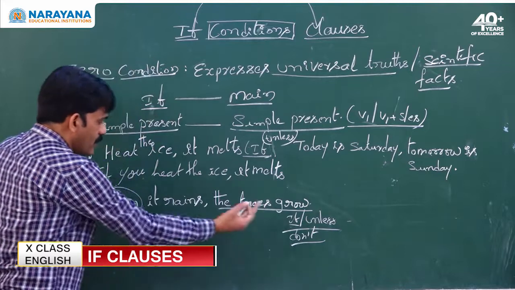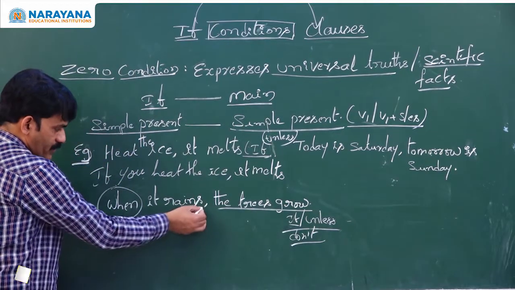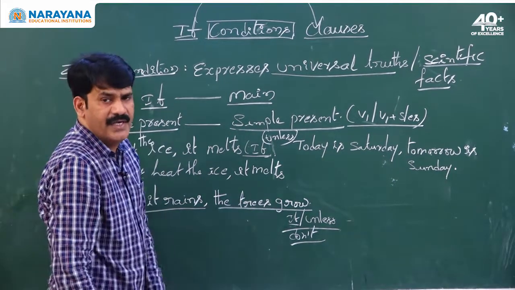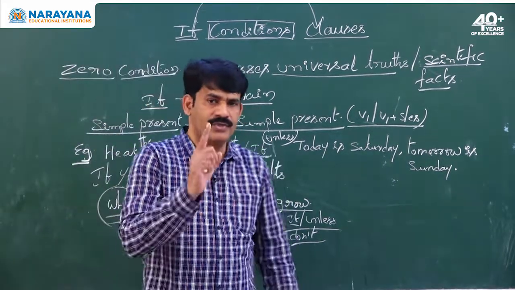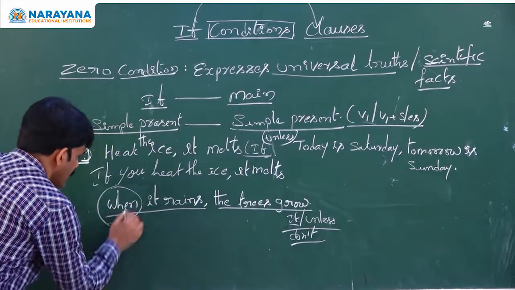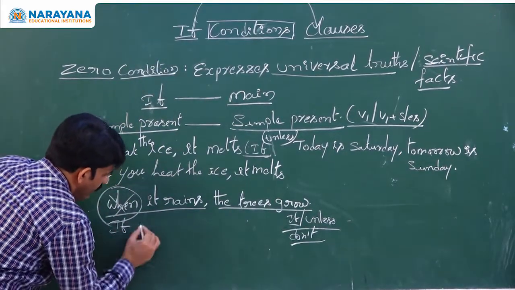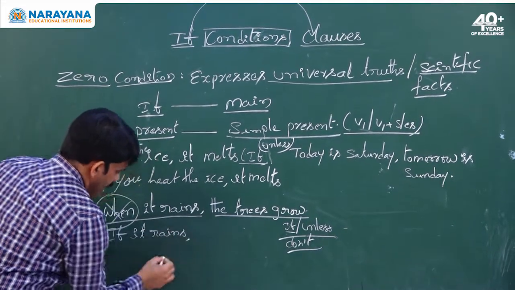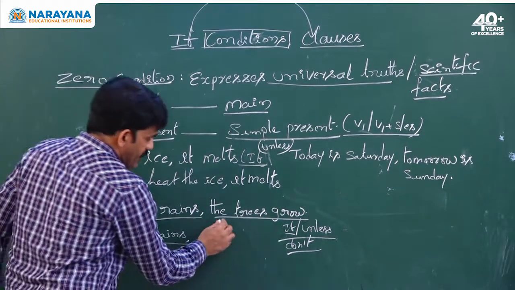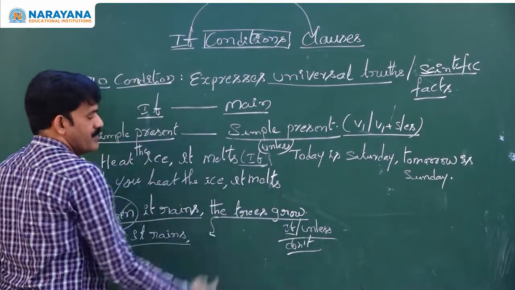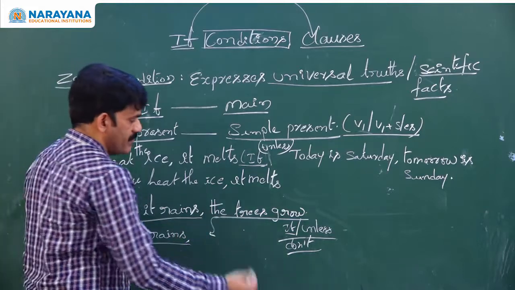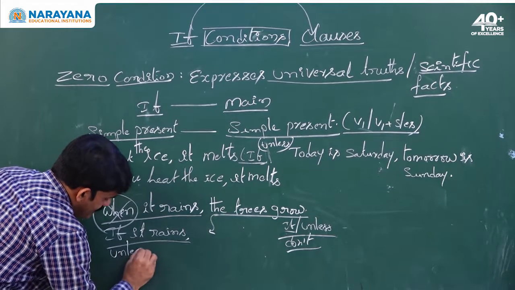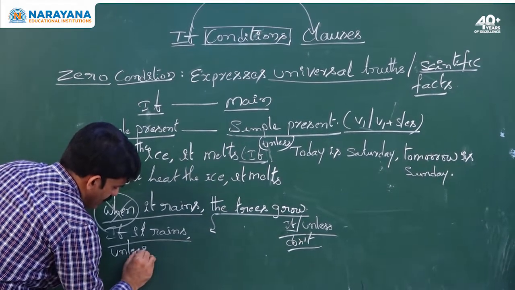Remember, whenever you want to rewrite the sentence, first read the sentence and understand whether it is a universal truth or scientific truth. If it is a universal truth or scientific truth, use zero condition, which means if clause in simple present tense, and the main clause is also simple present tense. With unless, which is equal to if not, means do not.